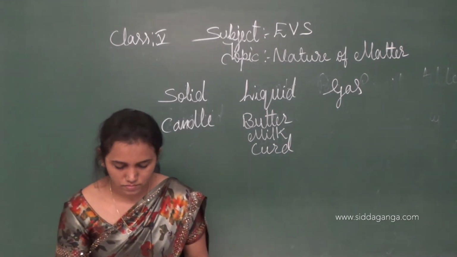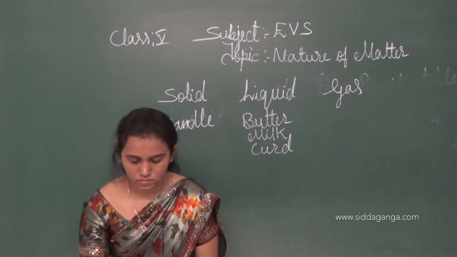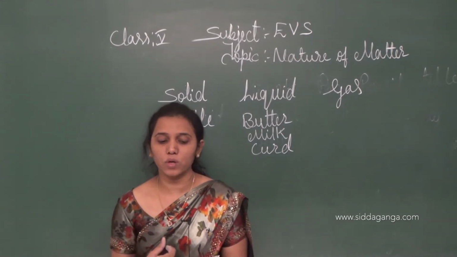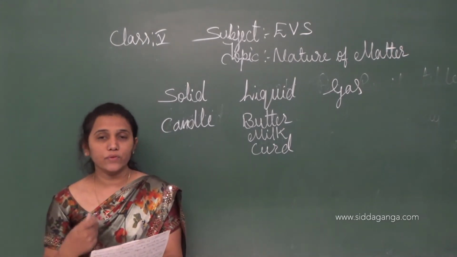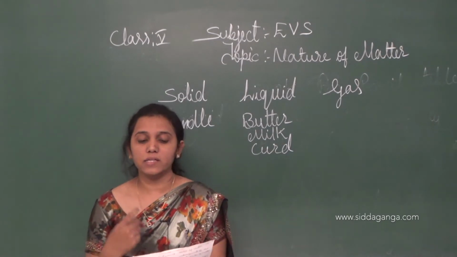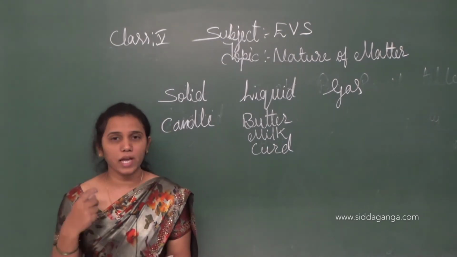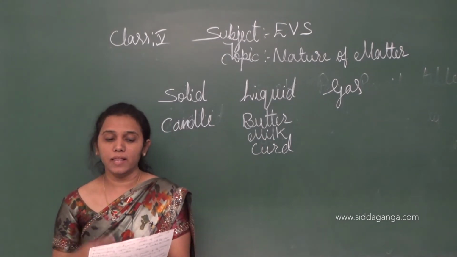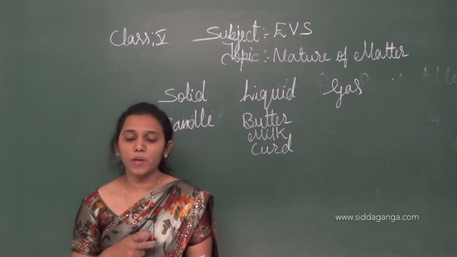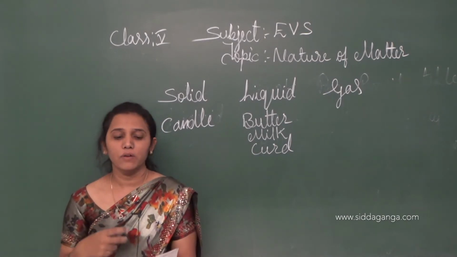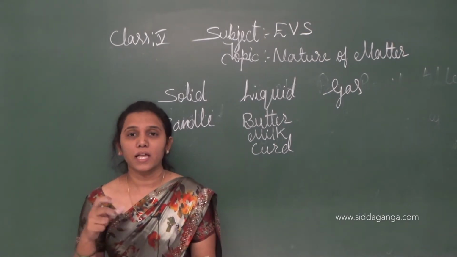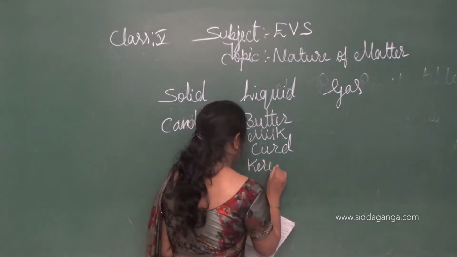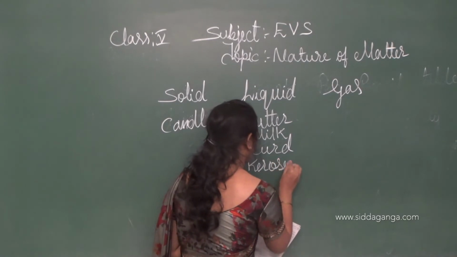And then kerosene. Children, you saw kerosene. We use it for cooking, isn't it? It is a blue color liquid. Kerosene is a blue color liquid. Kerosene is also a liquid. This is a flammable liquid which can set on fire. Children, kerosene is also a liquid.